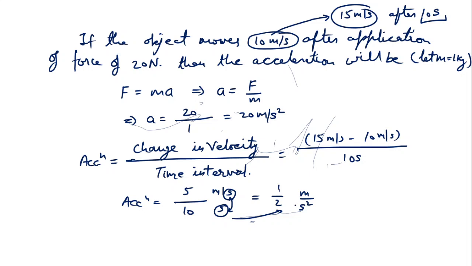We subtract the initial velocity, here 10 meter per second, from the final velocity, 15, and divide by the time, so we get acceleration. Got it?